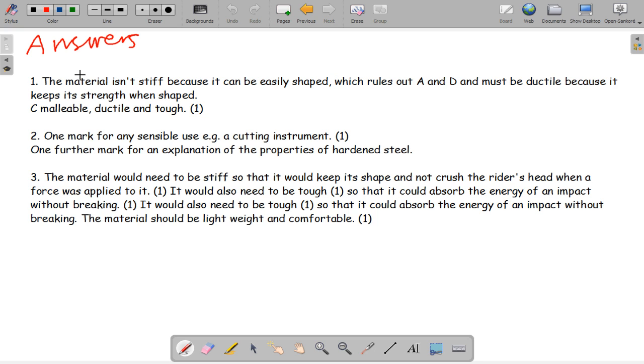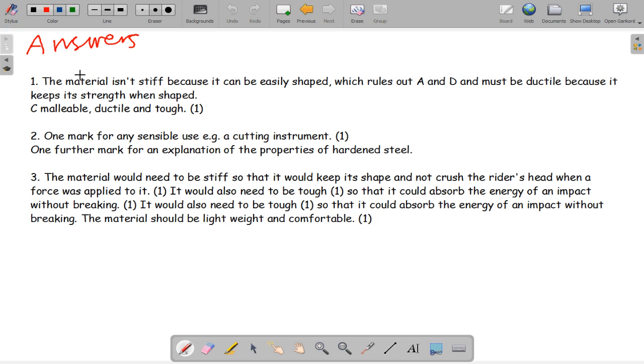Question 2 is 1 mark for any sensible point, and then 1 further mark for an explanation of the properties of hardened steel. A sensible use would be a cutting instrument, or an iron poker for your fire, or anything that is used to reinforce or toughen an existing material.